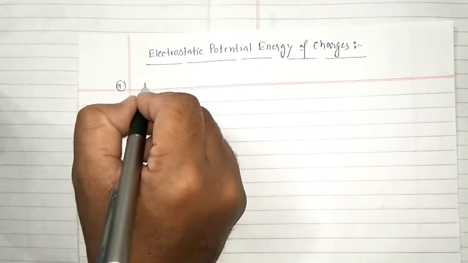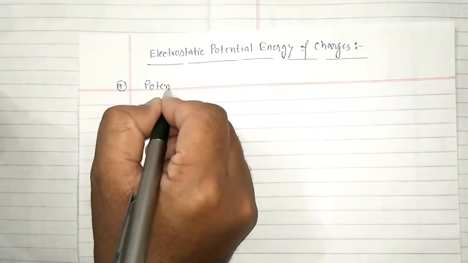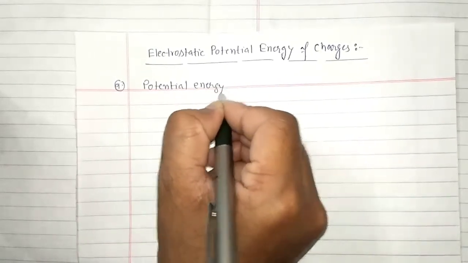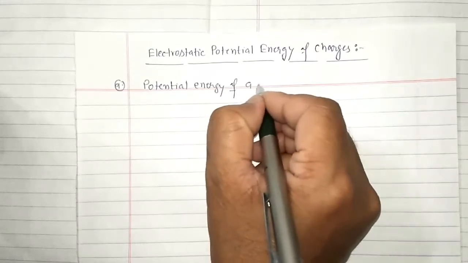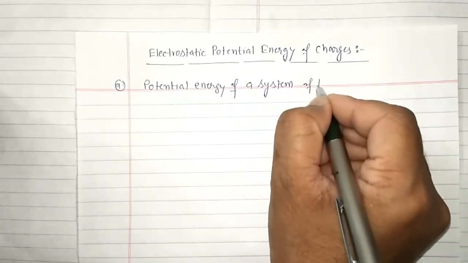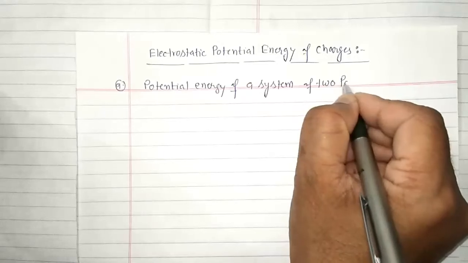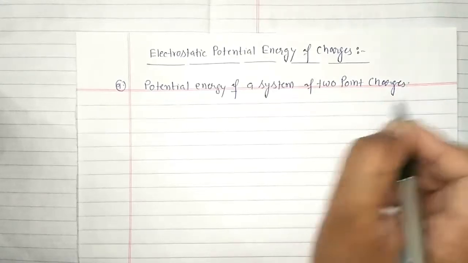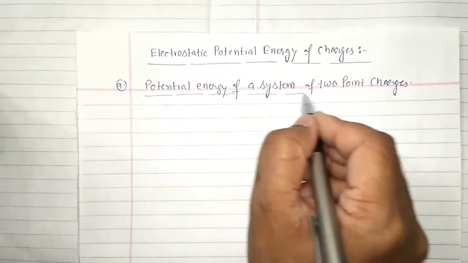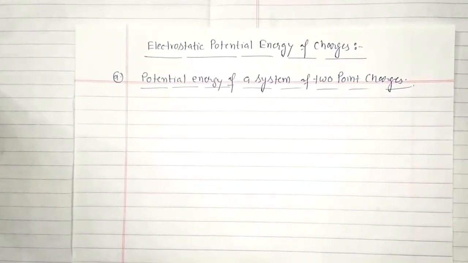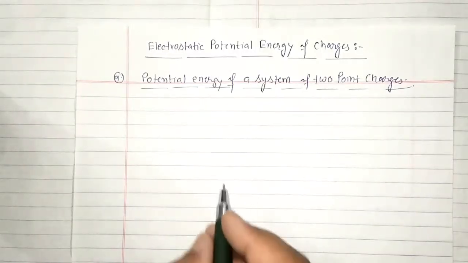So potential energy of a system of two point charges. Suppose the two charges Q1 and Q2 are placed infinite distance apart in free space.